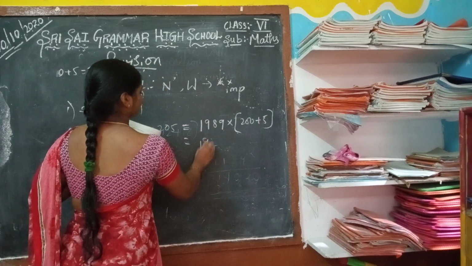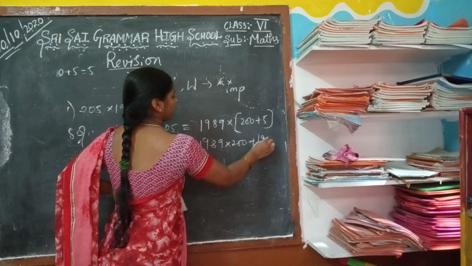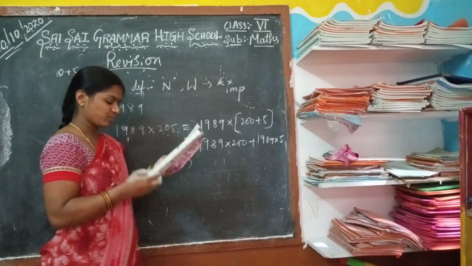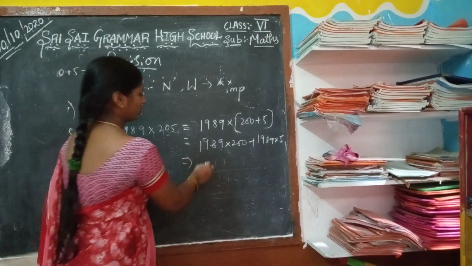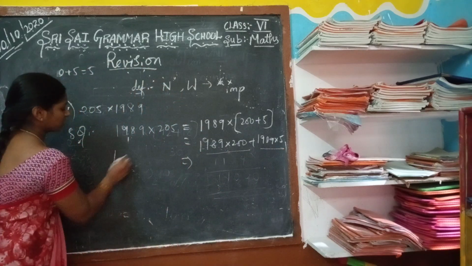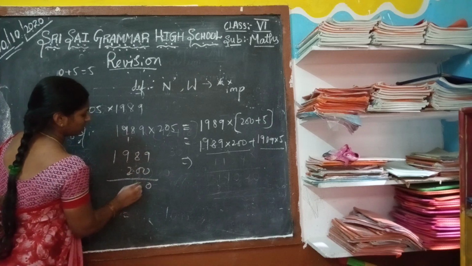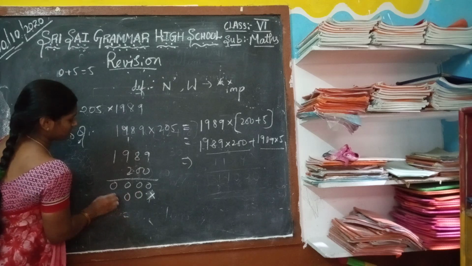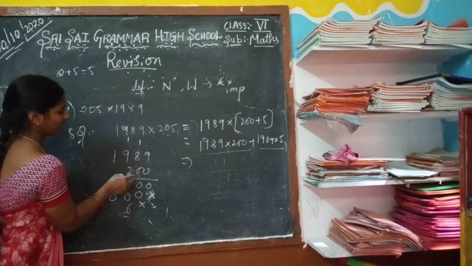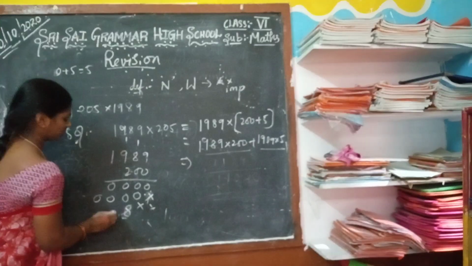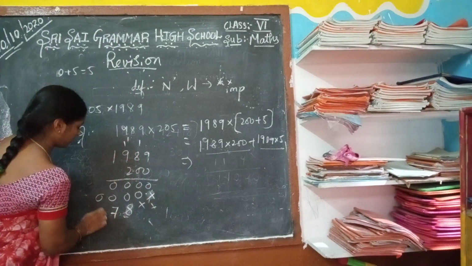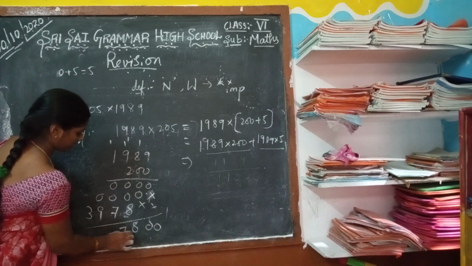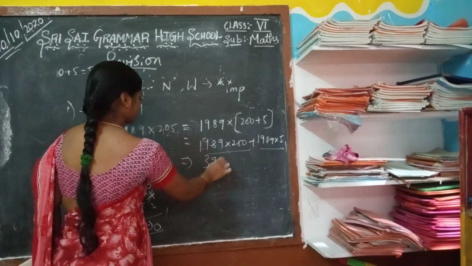Yes. Now 1989 into 200 plus 1989 into 5, which is in the form of A into B plus A into C. After multiplication, what is the multiplication number? 200. 0, 0. 0 nines are 0. 0, 0, 0, 0. 2 eights are 16. 2 nines are 18. 2 eights are 16 plus 1, 17. 2 nines are 18, 18 plus 1, 19. 2 ones are 2 plus 3. Now completed: 397800.